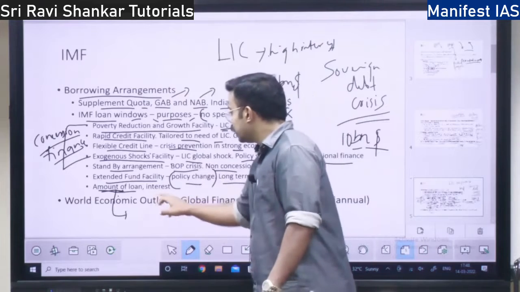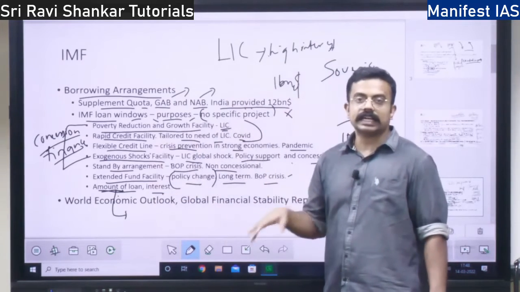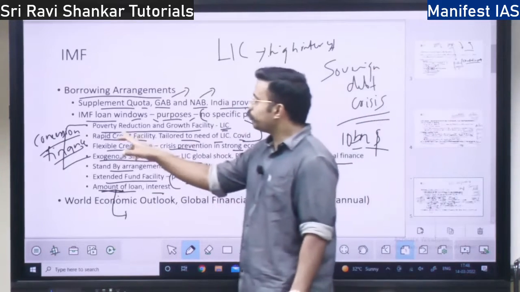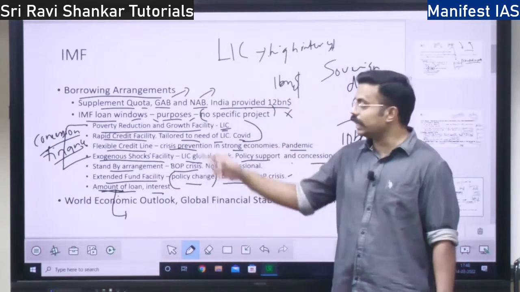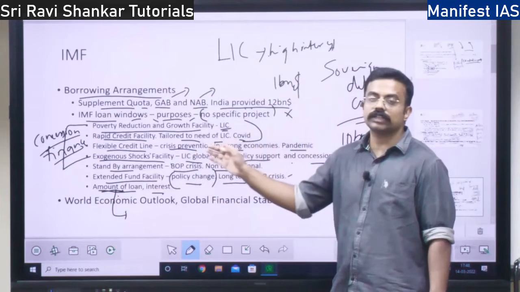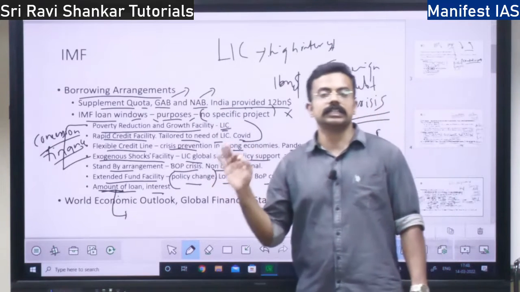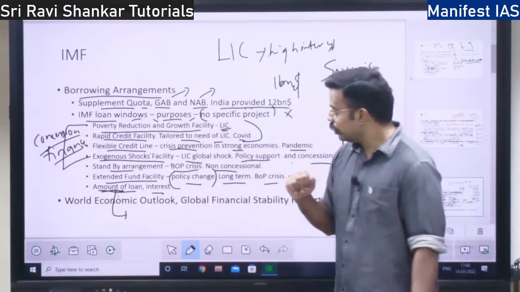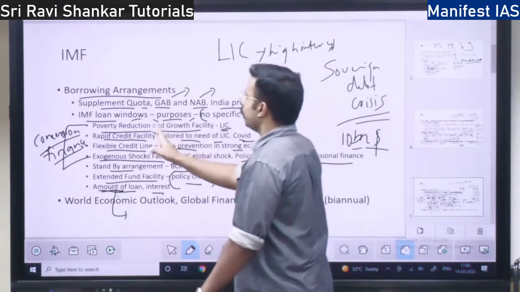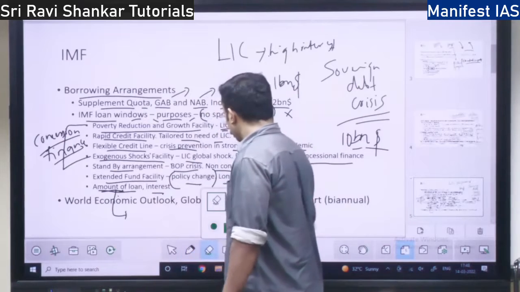Then what is the interest rate? See, except for the Poverty Reduction and Growth Facility and the Exogenous Shock Facility, the rest of the loan windows have a market-based interest rate. There is no concession, right? So this is all about the IMF loan windows you have.